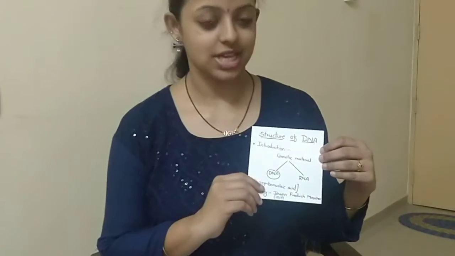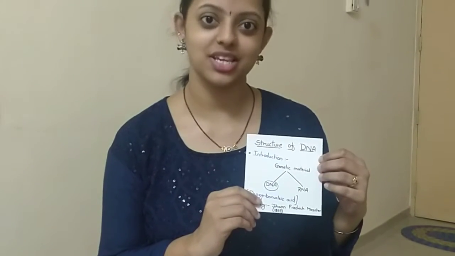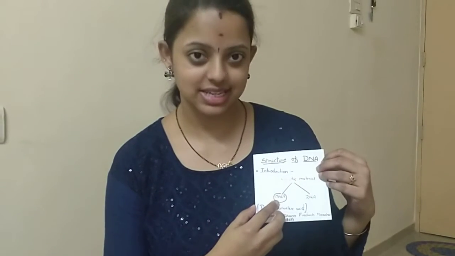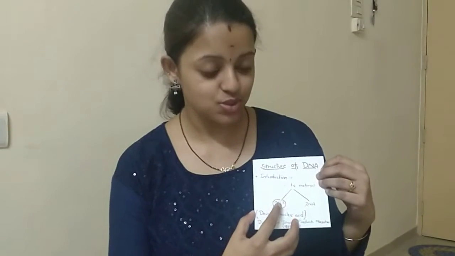As we all know, genetic material is classified into two types in all prokaryotic and eukaryotic organisms. As you can see here, DNA and RNA. But today we'll be focusing on the topic DNA. DNA is deoxyribonucleic acid. The discovery of DNA dates back to the year 1869 by the scientist Johann Friedrich Miescher.